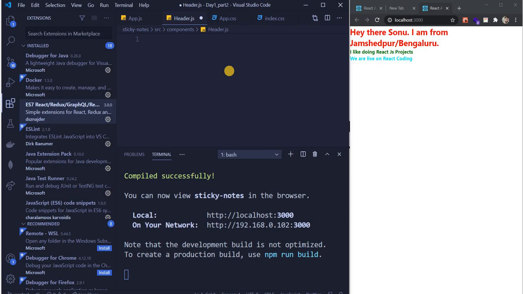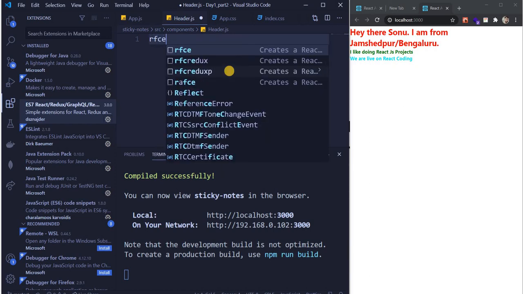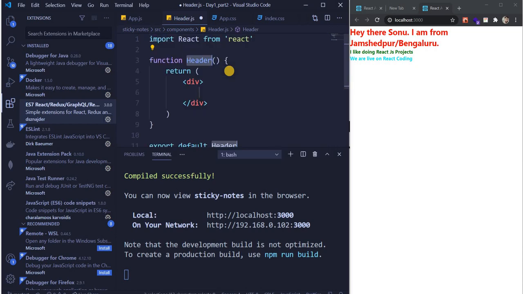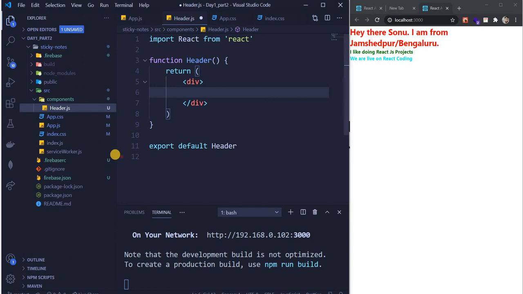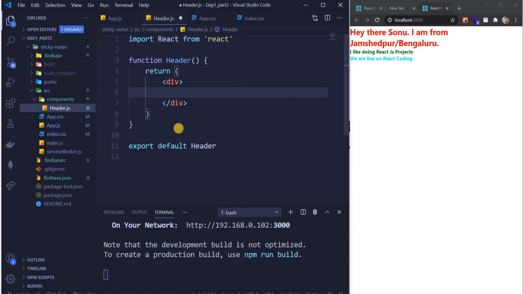Yesterday only, right? So let's just do a shortcut command, RFCE. Press that and press tab. You guys can see what happened. We did RFCE and pressed tab. It automatically generated this snippet. That's what we wanted to do. We wanted to reduce our time of writing this again and again. You guys can write it out if it is not working for you, but we want to reduce the time of writing it again and again.